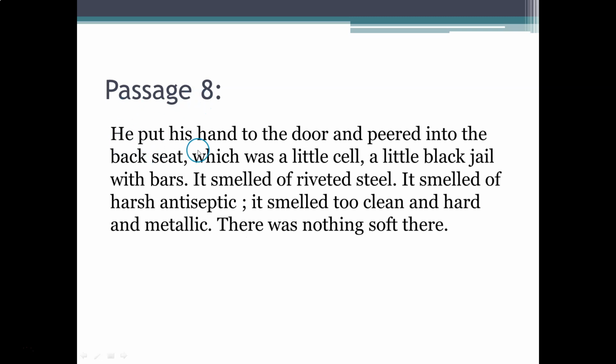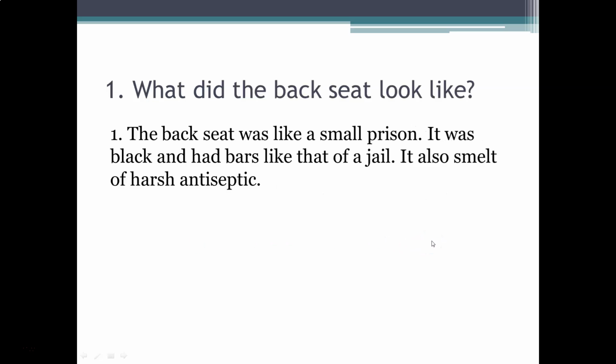Passage 8. He put his hand to the door and peered into the back seat, which was a little cell, a little black jail with bars. It smelled of riveted steel. It smelled of harsh antiseptic. It smelled too clean and hard and metallic. There was nothing soft there.